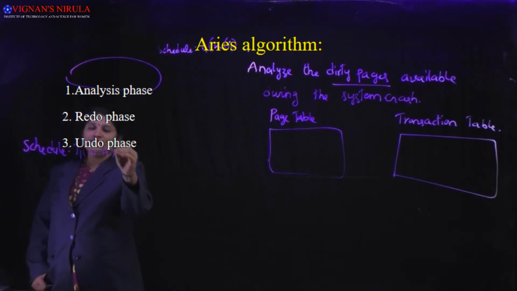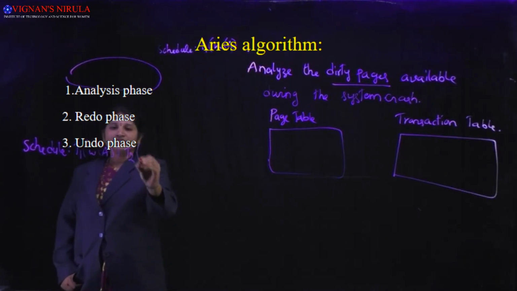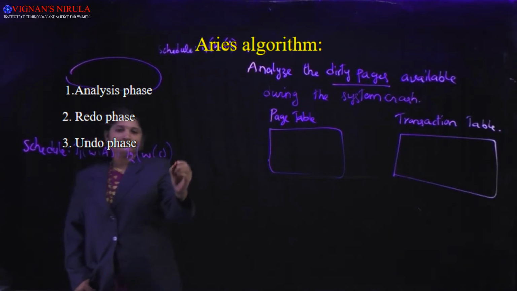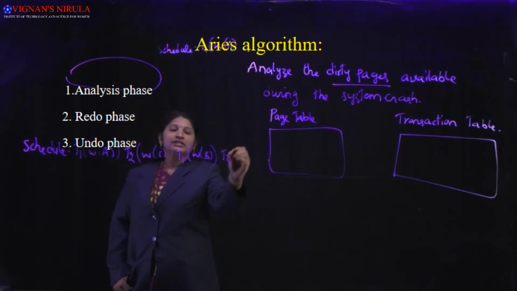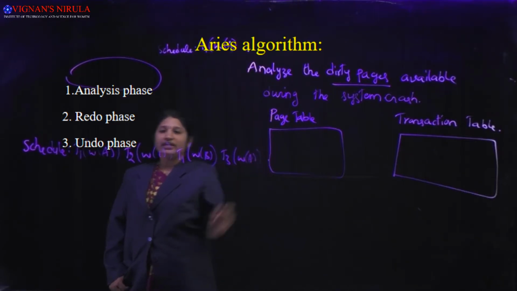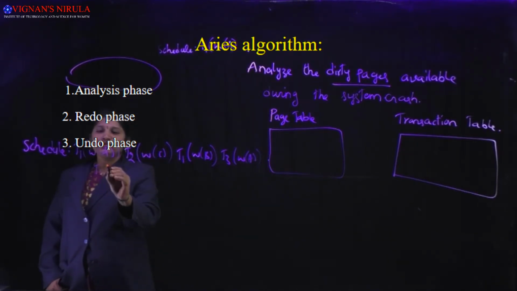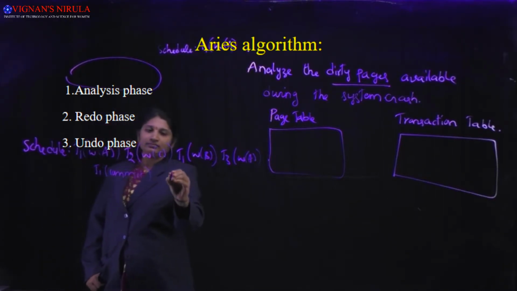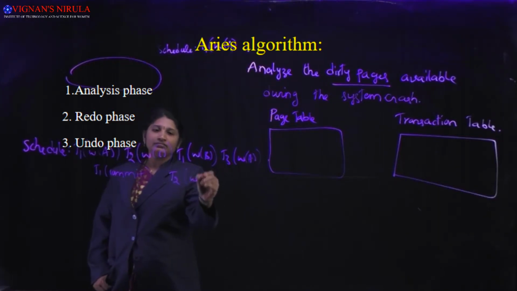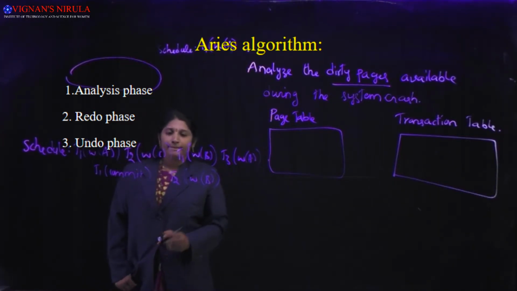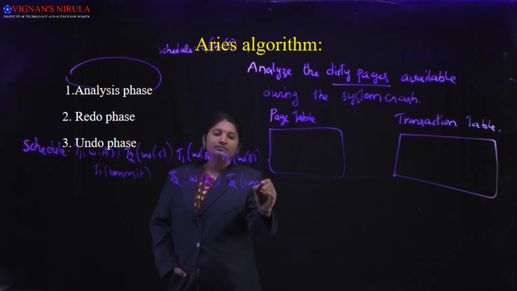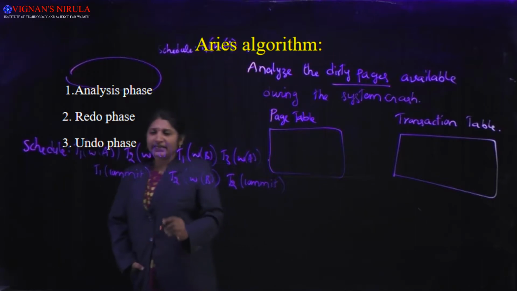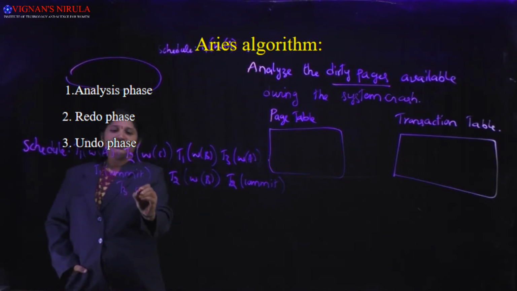T1 write of A, T2 write on C, T1 write of B, T3 write on A, T1 commit, T2 write on B, and next T2 commit and T3 abort.